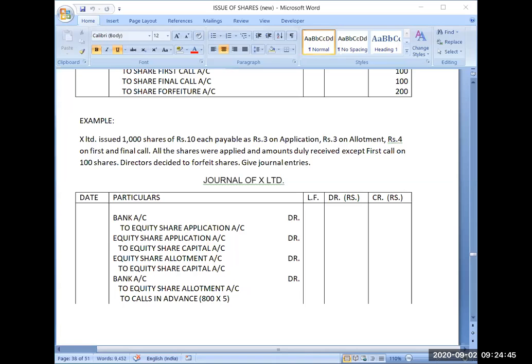I am asking number of applications received, number of shares, not money.